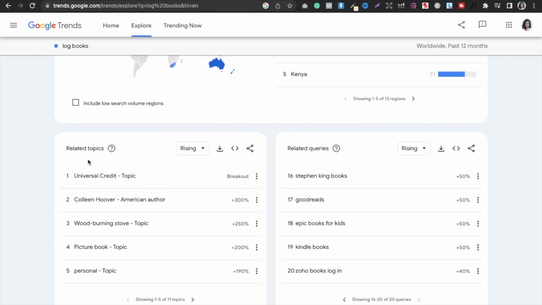You can also go to the related topics and look for, for example, picture book. So what you can do is go into Amazon, type picture book, and see what niches are working, and then you can go ahead and start making new books. So these were the few steps, or few ninja hacks you can say, to research and apply to make good sales on Amazon.